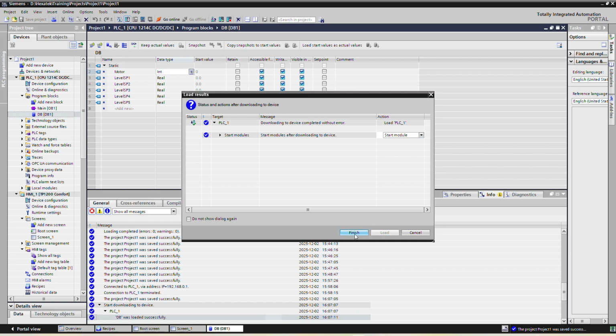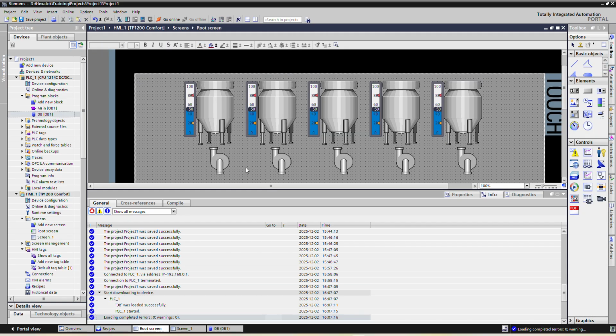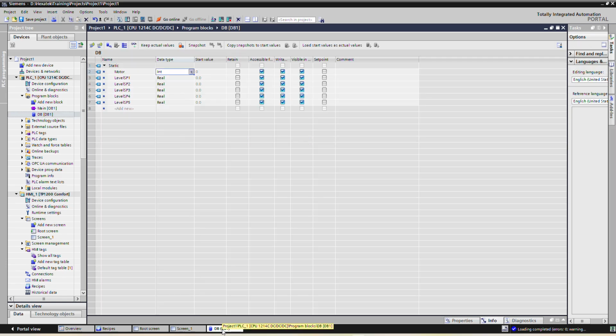Let's say in the first part of the recipe, we want to run only motor 1 and vessel 1. So we will run it. Once the level is achieved for the first vessel, we can choose any one, let's say vessel 2 or vessel 3 or vessel 5, or vessels 1, 2, 3 at a time, and we can make the pump run based on the structure of the recipe. So in the PLC it is done.